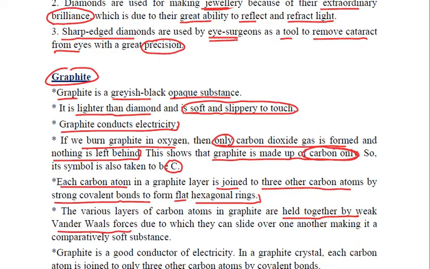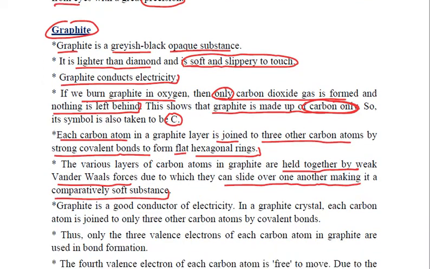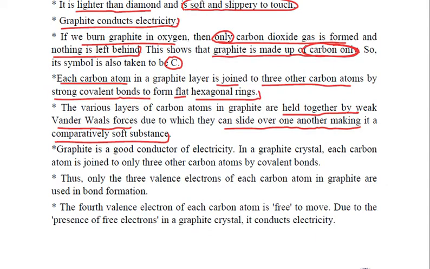that is the main reason why these layers can slide over one another, making it comparatively a very soft substance, right? Now we said that graphite is a good conductor of electricity. Why so? There is a reason behind it. It is a good conductor of electricity because each carbon atom in graphite is joined to only 3 other carbon atoms with the help of covalent bonds.